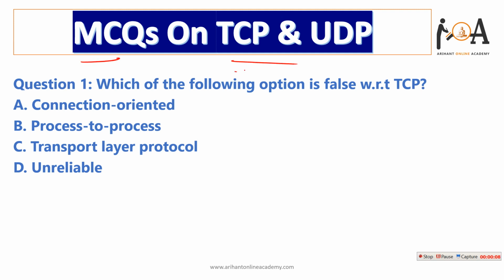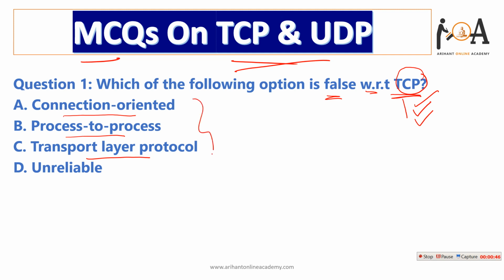Guys, we are going to discuss very important multiple choice questions on TCP and UDP. Question number 1: which of the following options is false with respect to TCP? Option A, connection oriented. It is not false, it is true. TCP is connection oriented. TCP is also process to process. TCP is always a transport layer protocol. TCP means Transmission Control Protocol, and it is under the transport layer of the OSI model. So options A, B and C are true, but we need to find the false one.